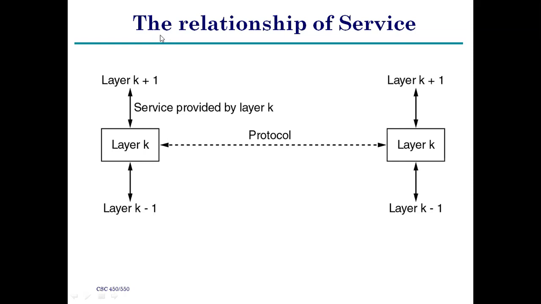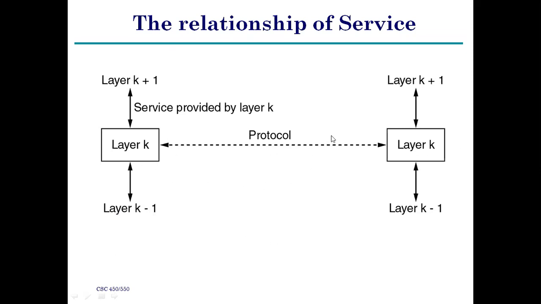Each and every layer in OSI or TCP/IP is assigned a number from bottom to top. Layer 1 of the OSI reference model is called the physical layer, not the topmost layer, which is called the application layer. So layer minus 1 goes downward and layer plus 1 goes upward.